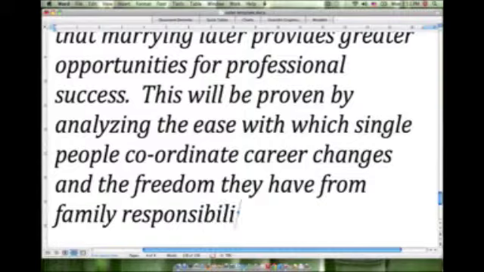That's a better way to say it. Responsibilities. Okay, just let me reread this sentence. This will be proven by analyzing the ease with which single people coordinate career changes and the freedom they have from family responsibilities.